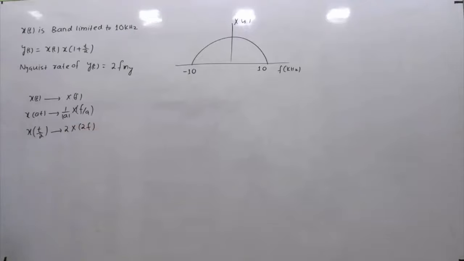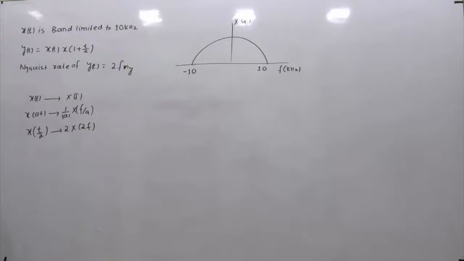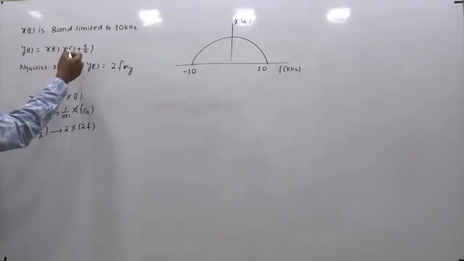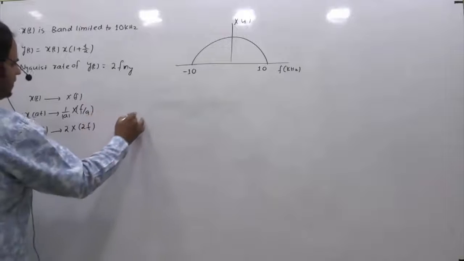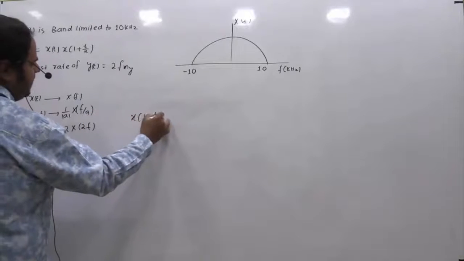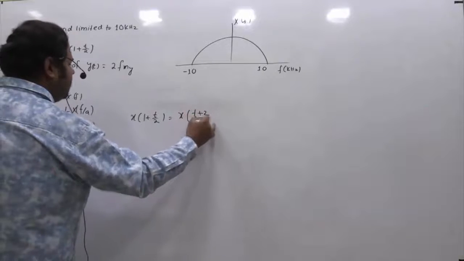Hope this is clear. In this I am just substituting a equals half, that is x of t by 2, and then this is 2 into x of 2f. But the next signal I need is x of (1 plus t) by 2. So you can see we can write this as x of (t plus 2) divided by 2, right?